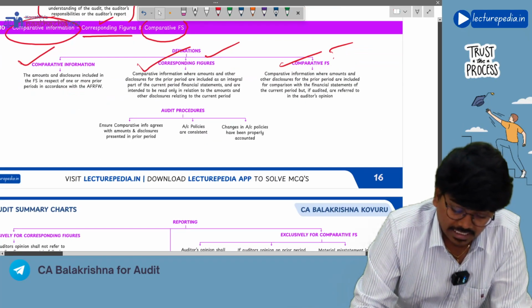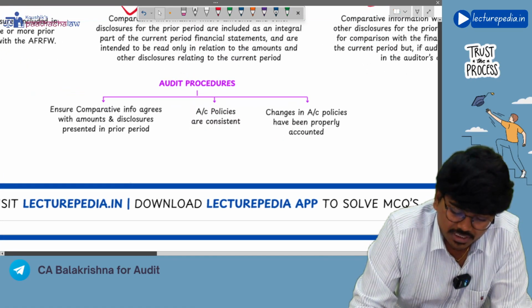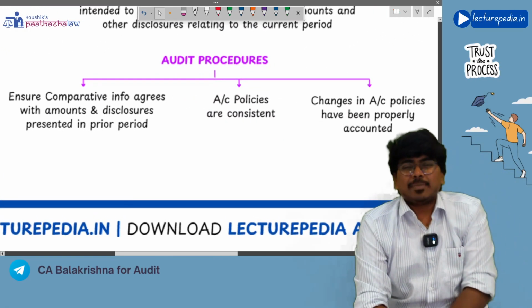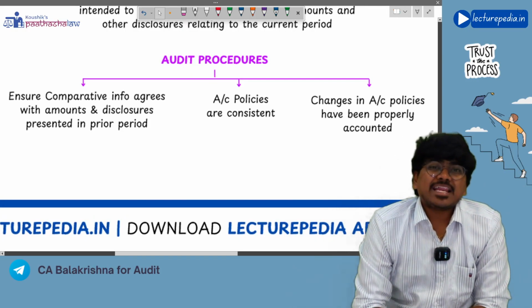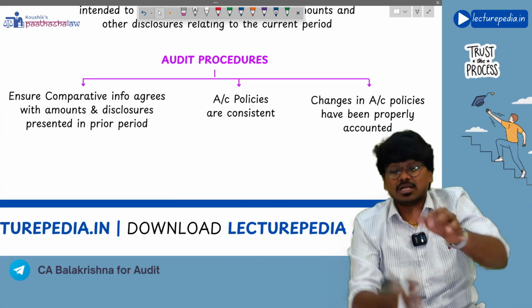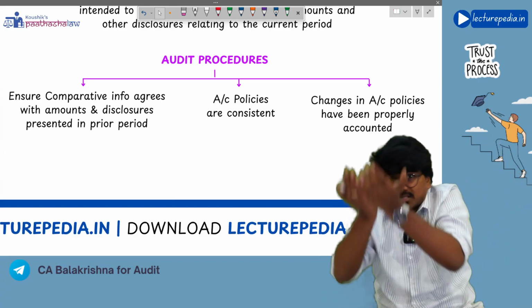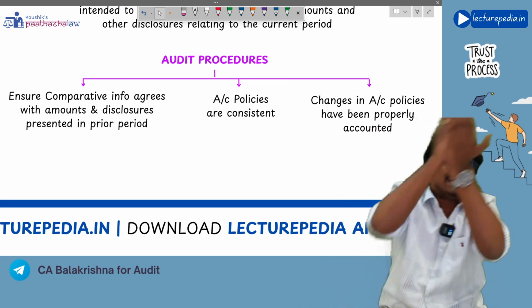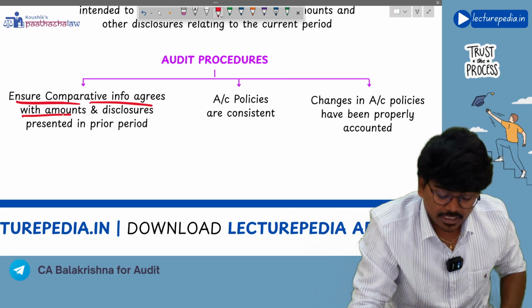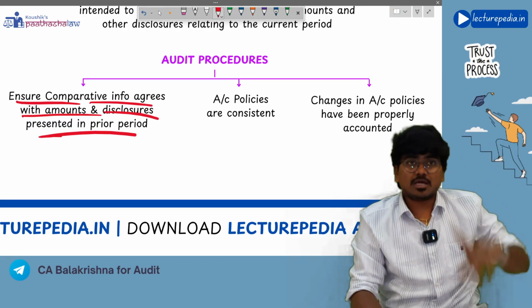Okay. Next, what are the audit procedures that you will perform on this comparative information? See, comparative information you are bringing from last year, right? So the comparative information that you are presenting in the current year should agree with the last year. Correct or not? So ensure comparative information agrees with amounts and disclosures presented in the prior period.